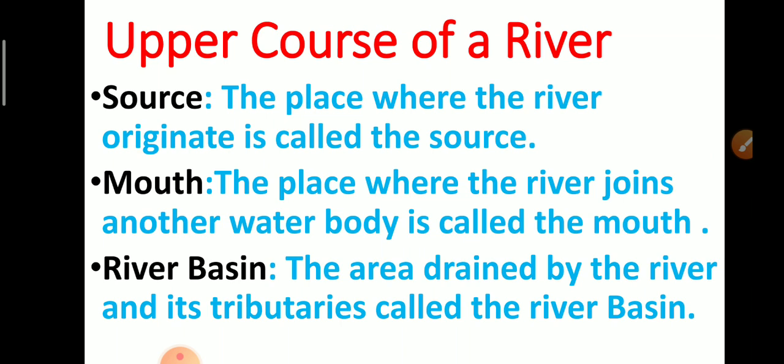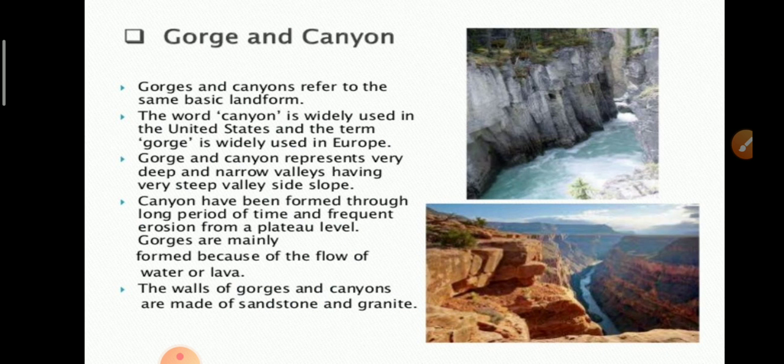Mouth, the place where the river joins another water body, is called the mouth. And we can say the end of the river. So the place where river joins another water body. And river basin, the area drained by the river and its tributaries, is called the river basin.